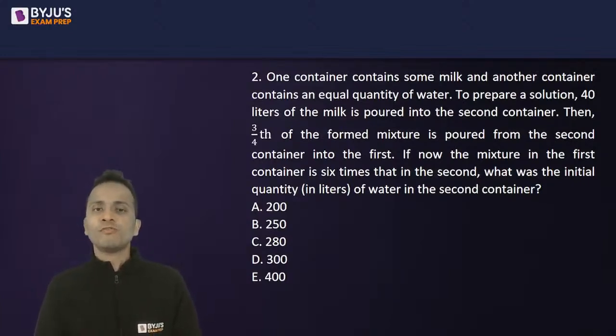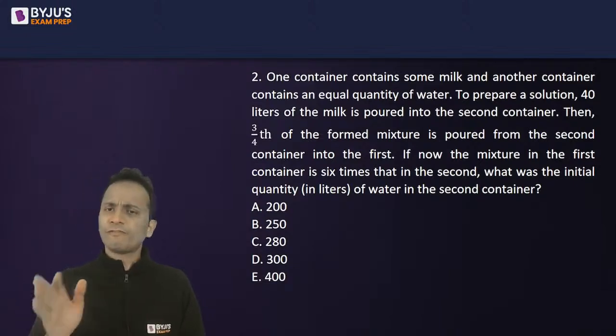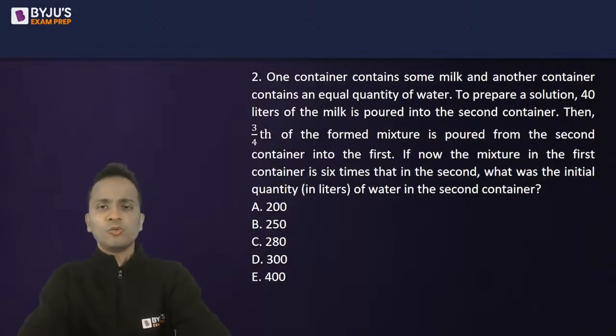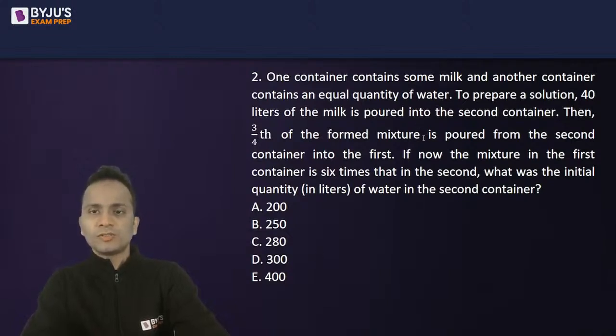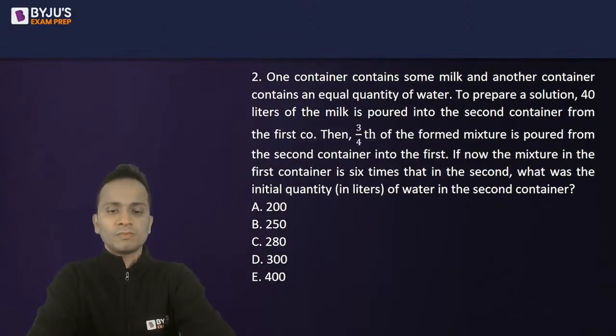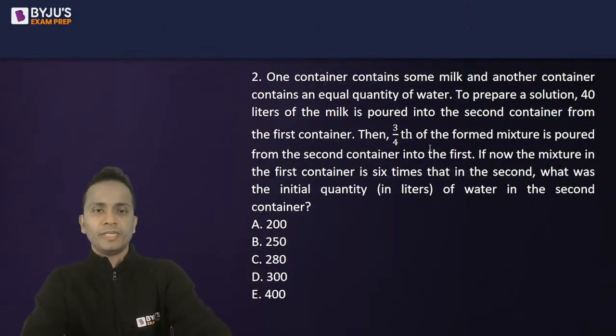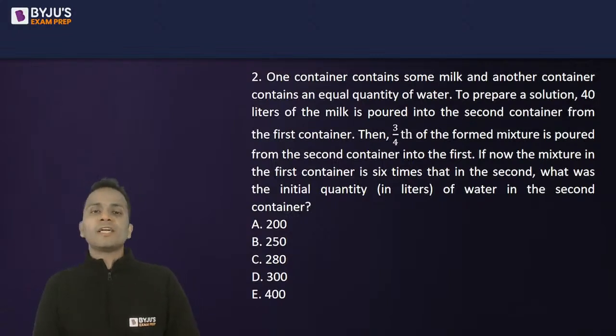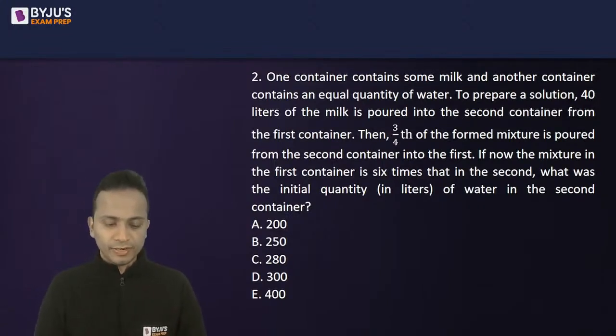Now, to prepare a solution, 40 liters of milk is poured into the second container from the first container, right?